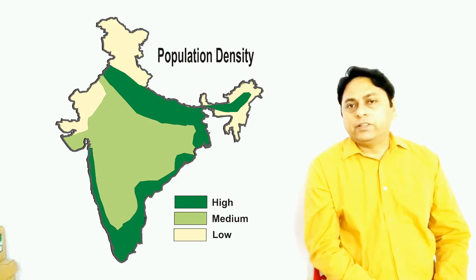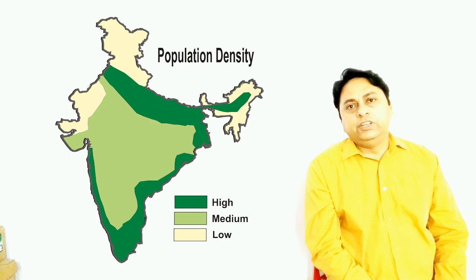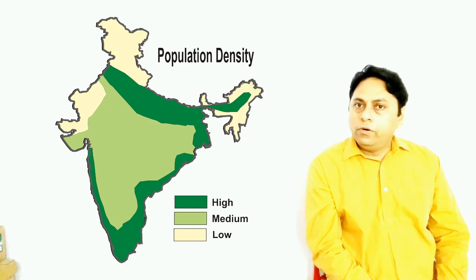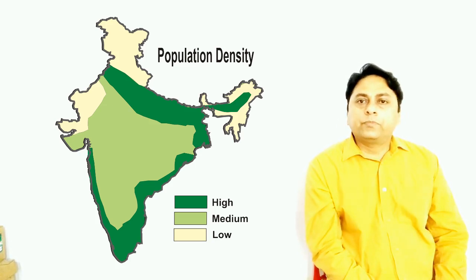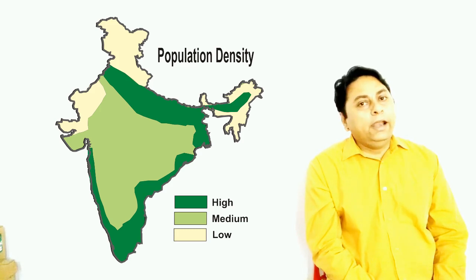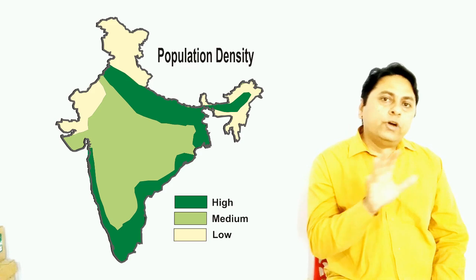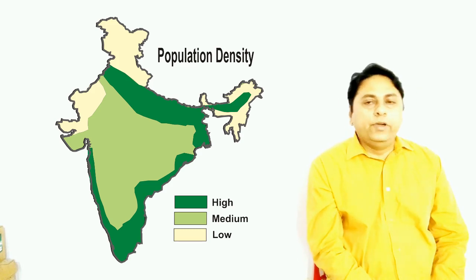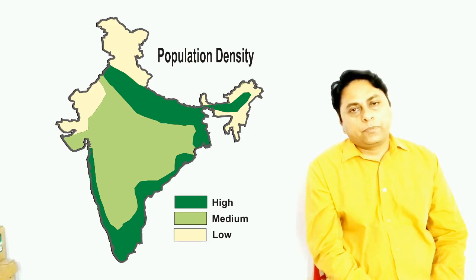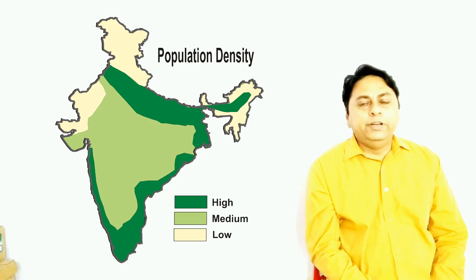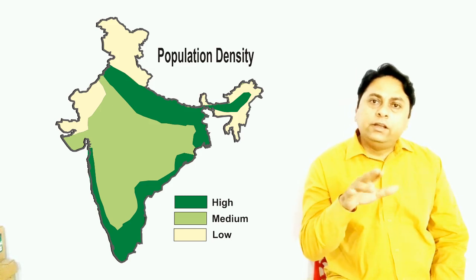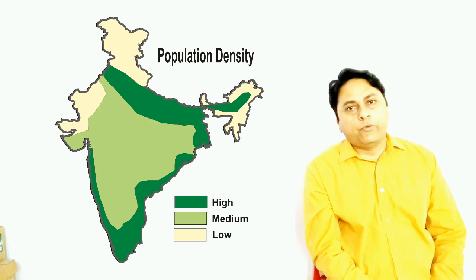In the western part of Rajasthan also, population density is low. It is low because of high temperature, low amount of rainfall and low availability of water. So now you understand the areas where population density is low. In these states, density of population is less than 200 persons per square kilometer.